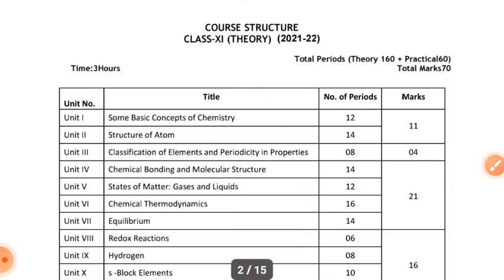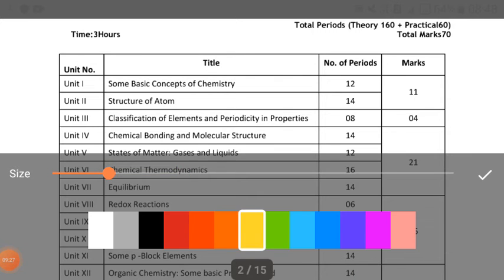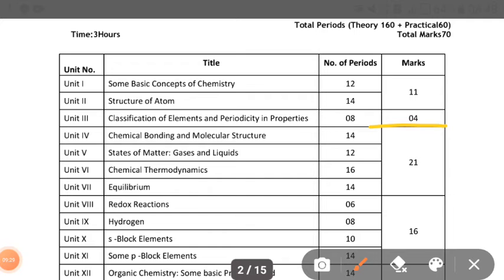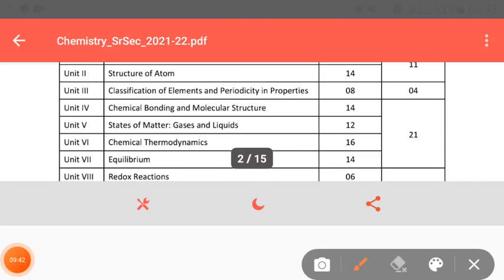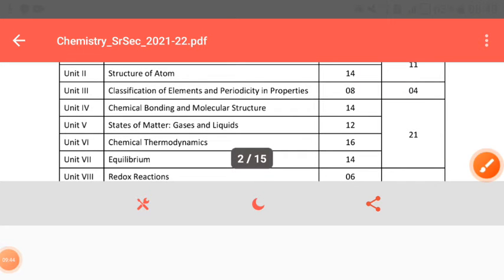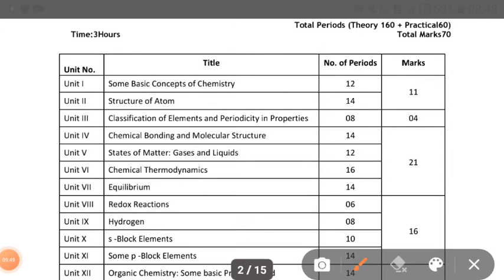Classification of elements and periodicity in properties alone carries a total of 4 marks. Units 4, 5, 6 and 7 consist of chemical bonding and molecular structure, states of matter, gases and liquids, thermodynamics, and equilibrium.